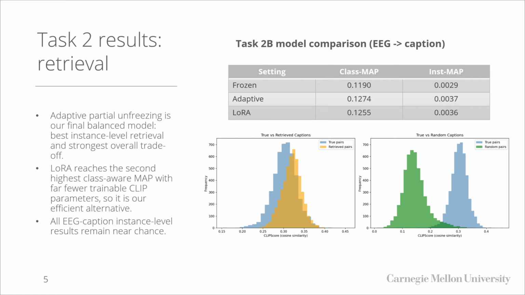In the final comparison, the frozen model reached class mAP of 0.1190 and adaptive partial unfreezing improved that to 0.1274 and gave the best overall trade-off. LoRA reached the second highest class-aware mAP of 0.1255 with fewer trainable CLIP parameters, so we treat it as our efficient PEFT alternative.